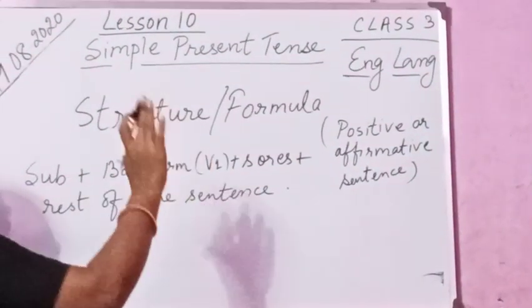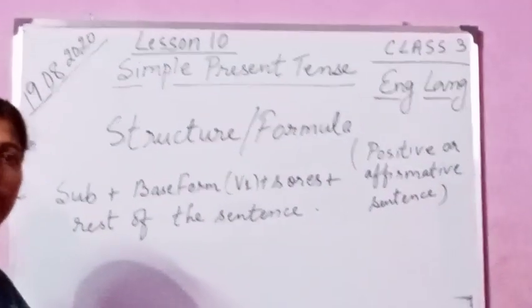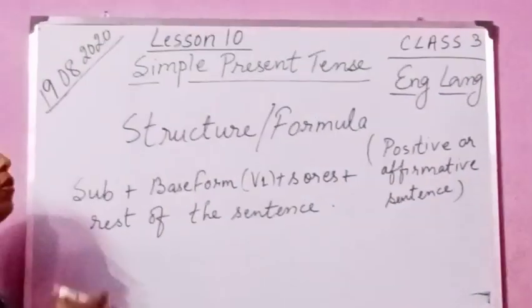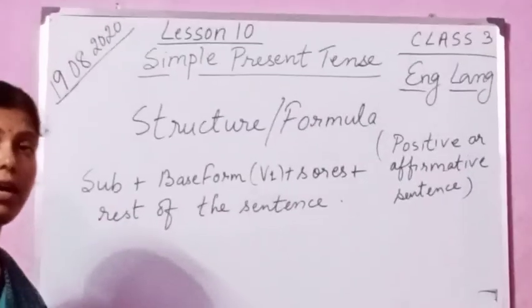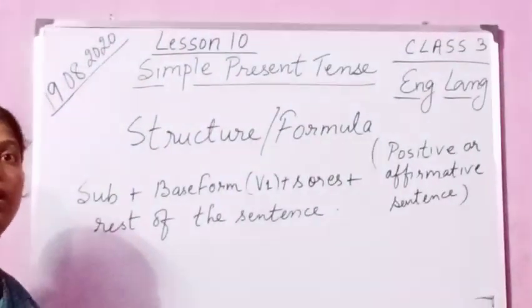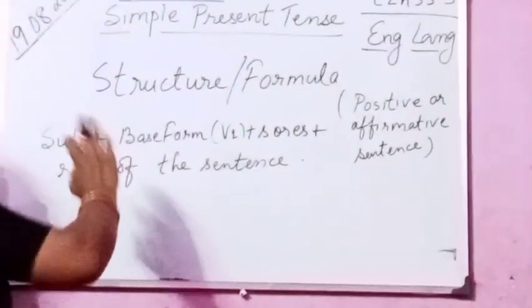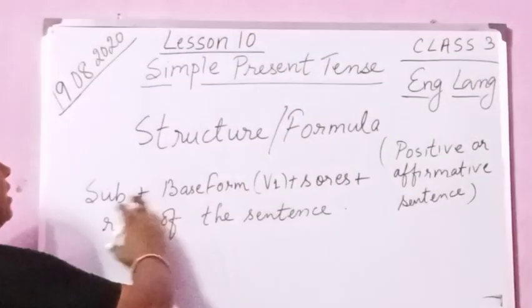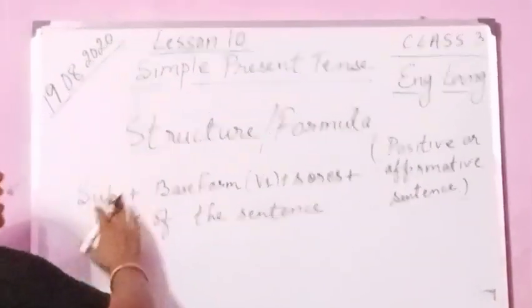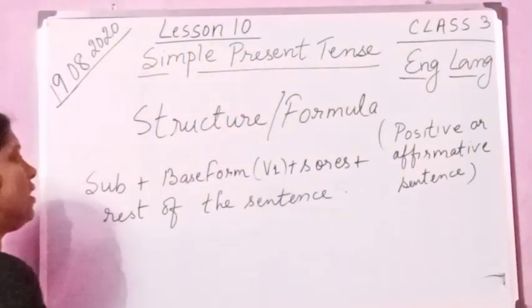This is the formula you have to keep in mind. If you keep this in mind, tense will be very easy for you, because after this we are going to study present continuous tense, then present perfect tense. Separate formulas are there for each tense. So for simple present tense, the formula is subject plus base form V1 plus s or es plus rest of the sentence.